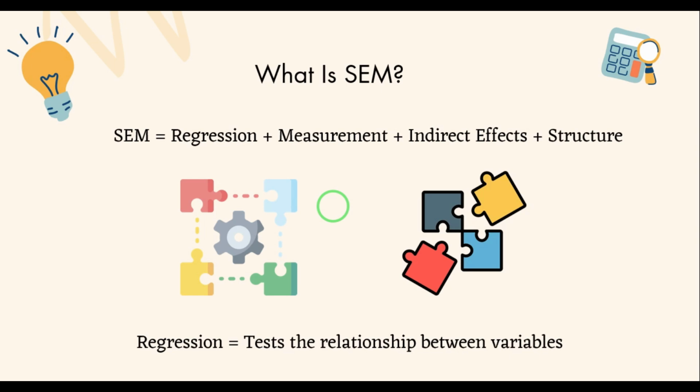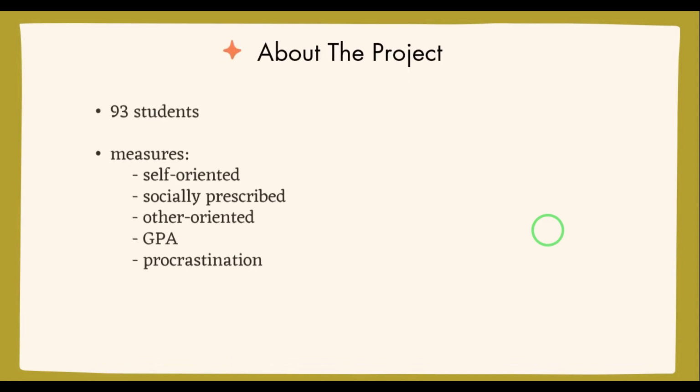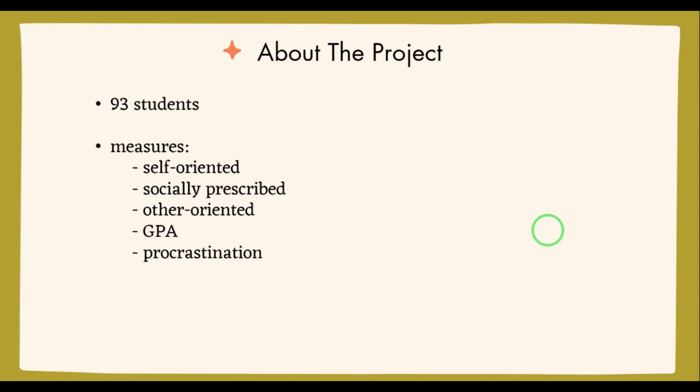But SEM, on the other hand, treats your model like a map. It shows you a whole network of relationships that work together. It allows you to test direct effects, indirect effects, latent variables, hidden variables, and the structure of the whole model in a single analysis. So the point isn't that multiple regression is wrong. It's just incomplete. Now that we've ruled out multiple regression, we can break down SEM a little bit more.